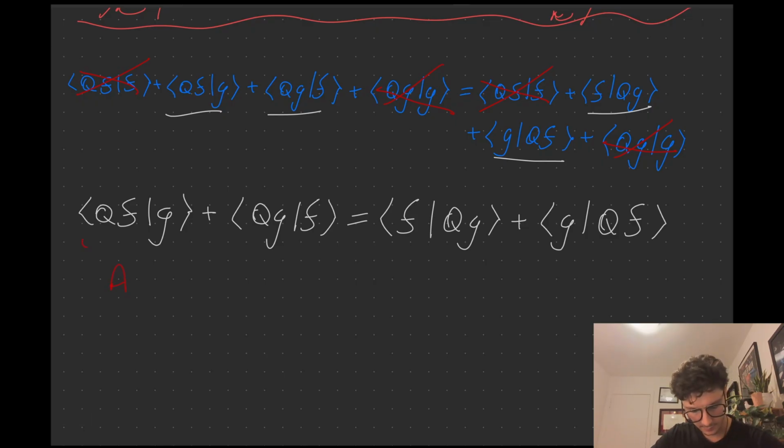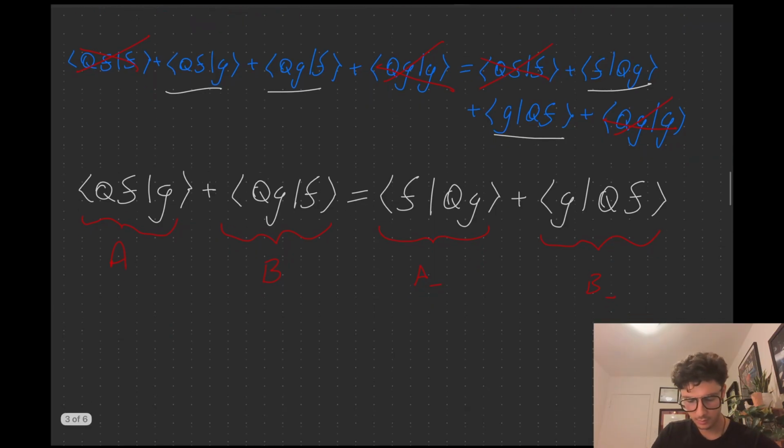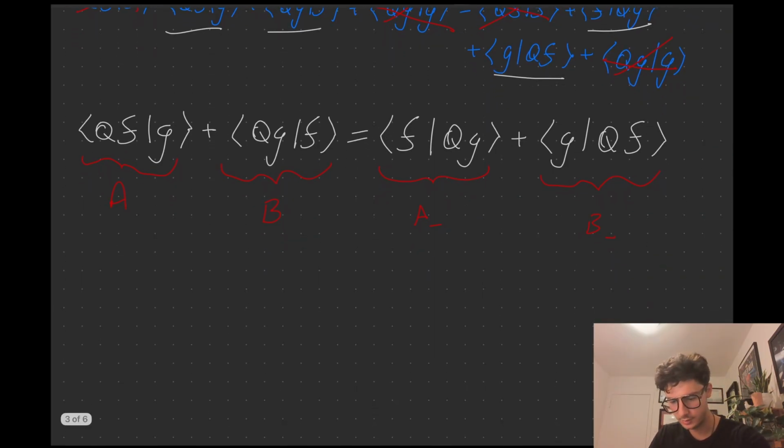If I call this first term A and this second term B, and this next one A star, actually star looks like complex conjugate, let's call this one A dash at the bottom here, and this one B dash. If we show that these are equal, then this equation is solid.